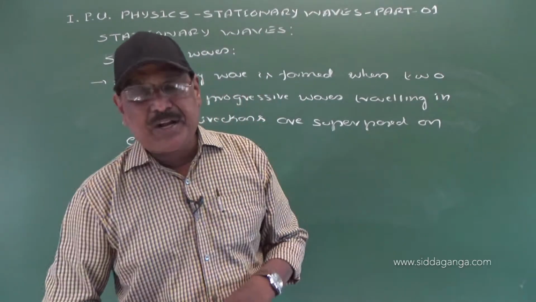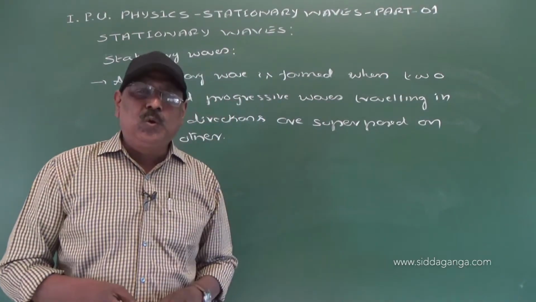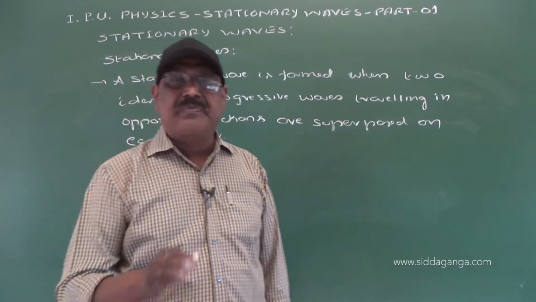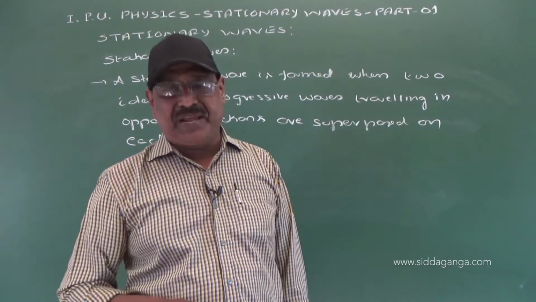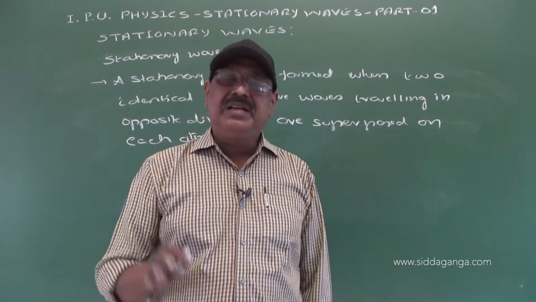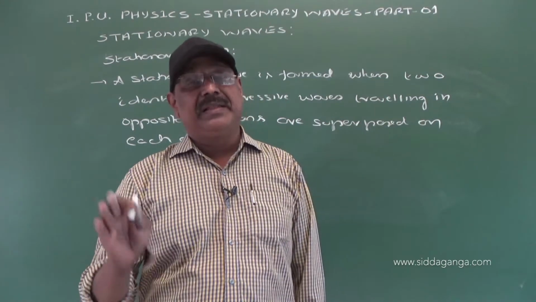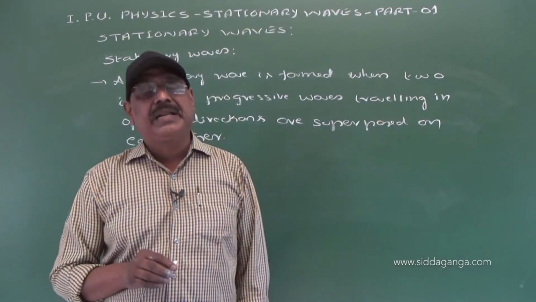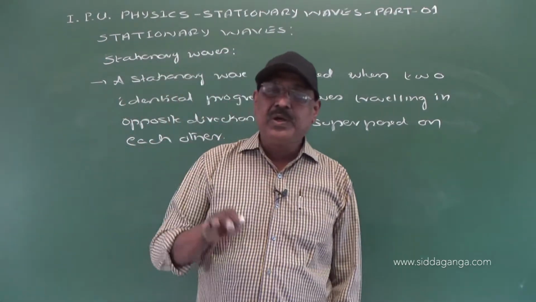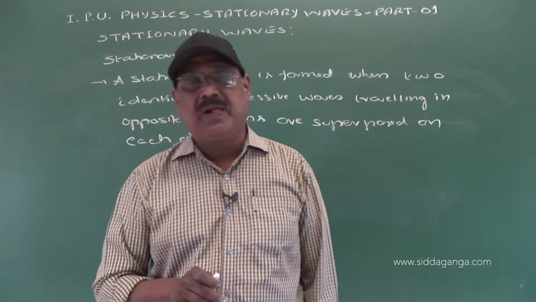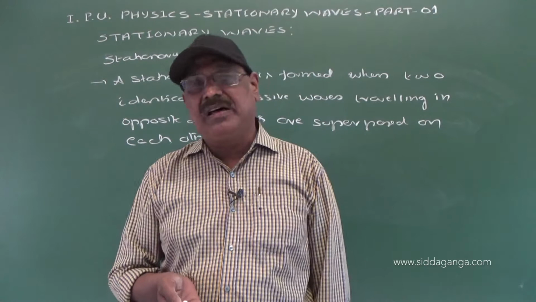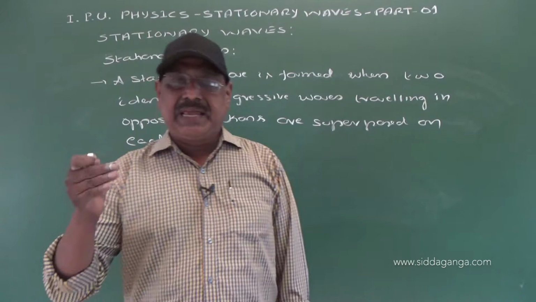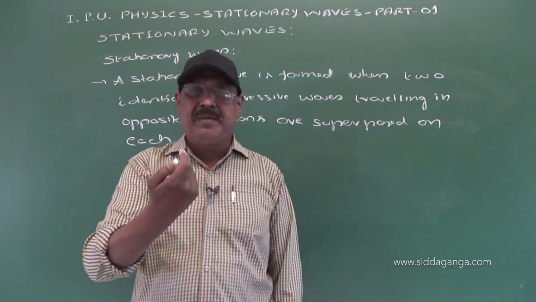Here identical progressive waves means the two progressive waves should have the same amplitude, same frequency, same wavelength, same velocity, but they have to travel exactly in opposite directions. However, it is very difficult to get two separate progressive waves which are identical in all respects. Therefore, to form a stationary wave, a given wave is made to reflect from a point.